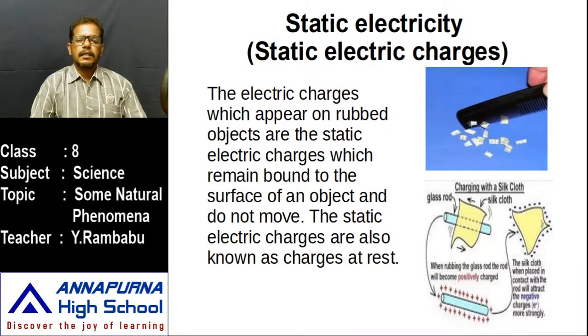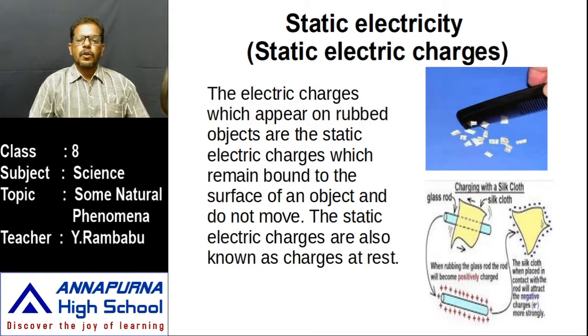Hi students, in the previous class we learnt about static electricity, how this static electricity is acquired by a rubber body. When a glass rod is rubbed with silk cloth, charged particles, which charged particles? Electrons are transferred from one surface to another surface. Whenever electrons are transferred from one surface to another, one body surface loses electrons and the other body